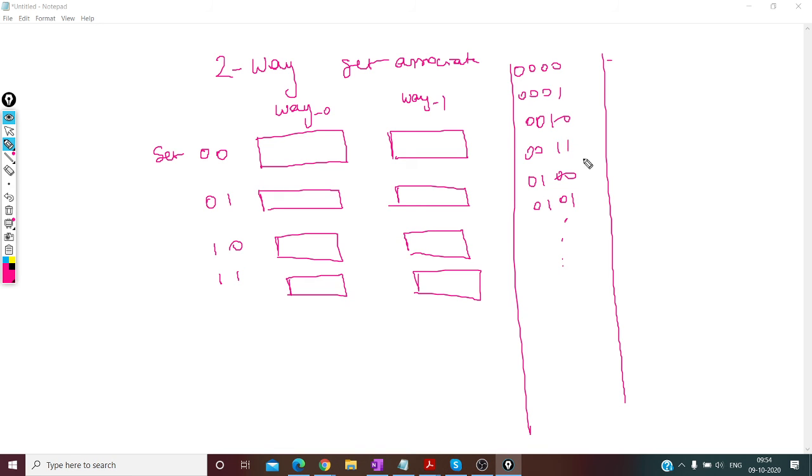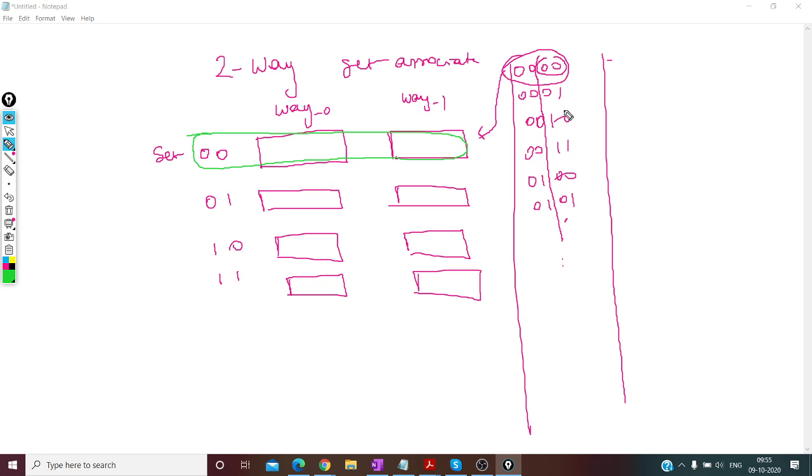So now you again check the lower bits. But this time, this 00 entry can actually go to set 0, in any of the ways. It can go to this set.